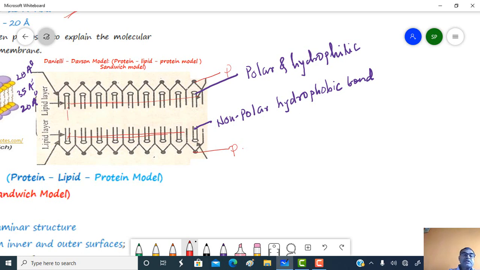Both the lipid layers are completely parallel to one another. This is the polar end of the lipid, which is hydrophilic, while this end is non-polar, and this non-polar end is hydrophobic.